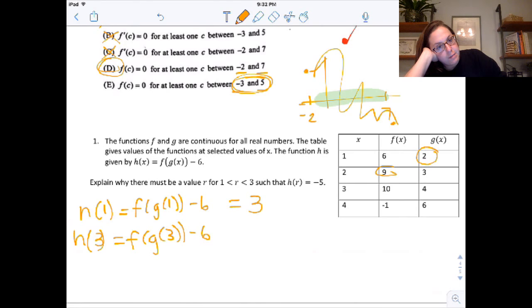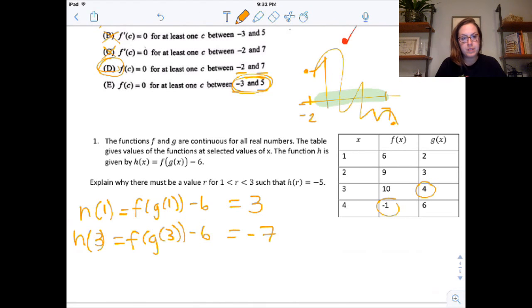So this is 3. And then for f of g of 3, g of 3 is 4, and f of 4 is negative 1. So negative 1 minus 6 is negative 7. So just think logically. If I start at 3 and end at negative 7, do I have to hit negative 5 at some point? Yeah, but that's not strong enough.